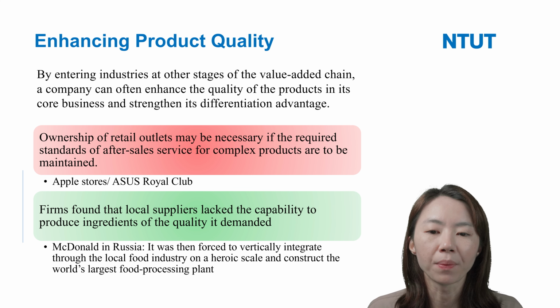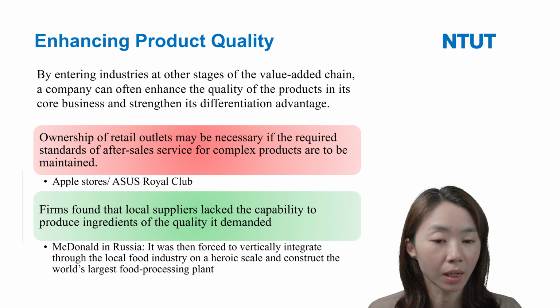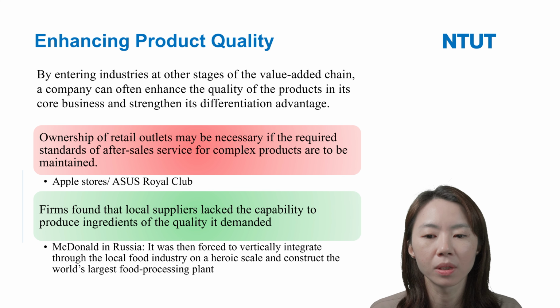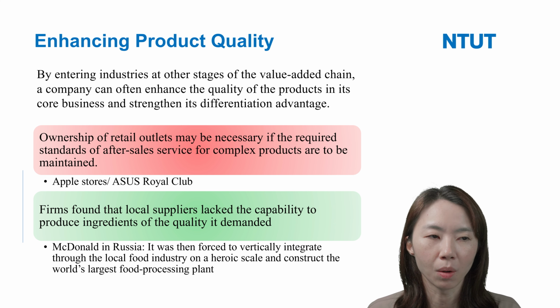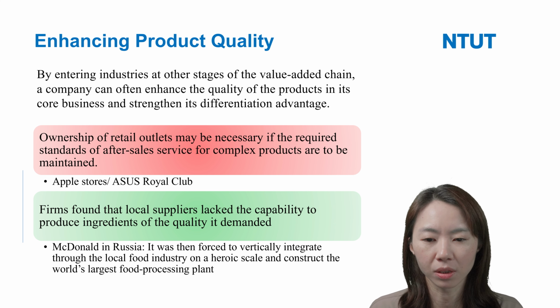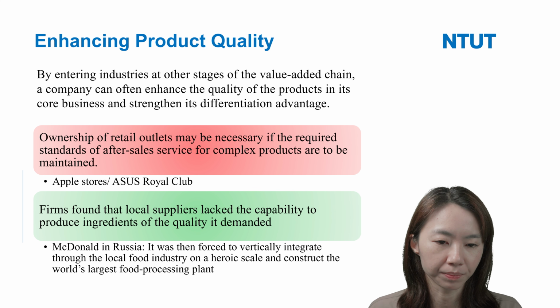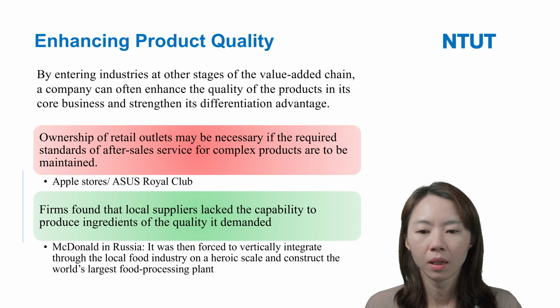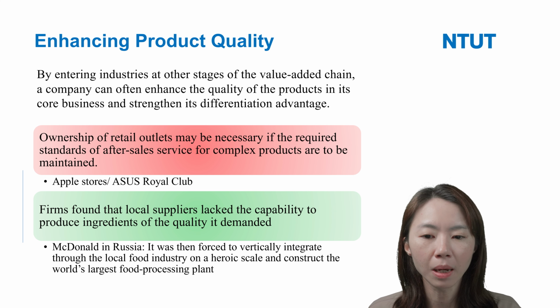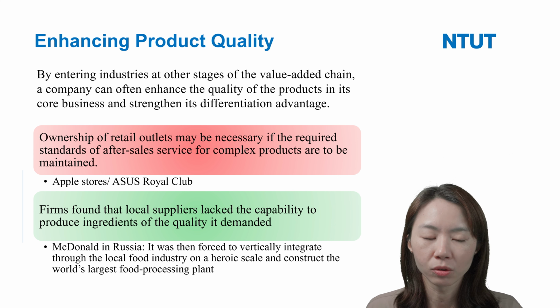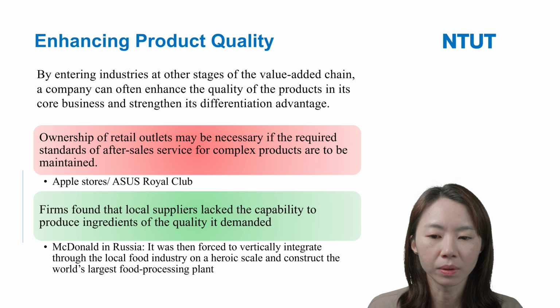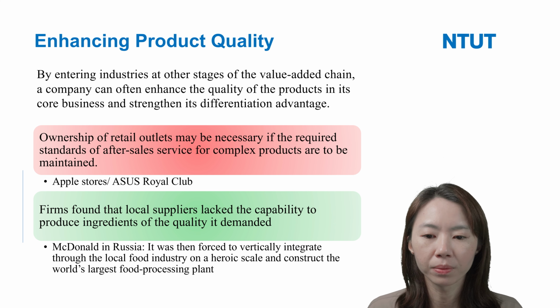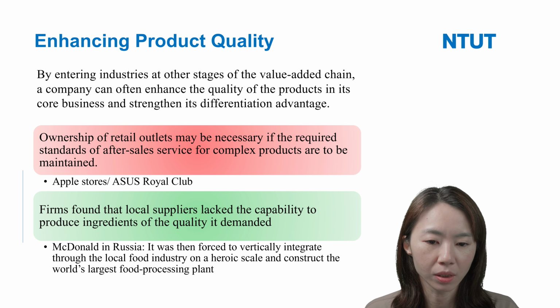And the second, if the firm finds local suppliers lack the capability to produce the ingredients or materials at the quality demanded. For example, McDonald's. McDonald's in Russia did vertical integration through local food industries.